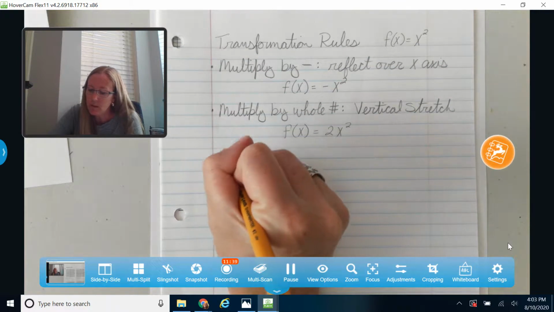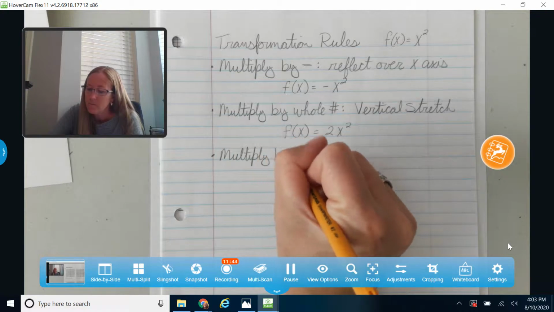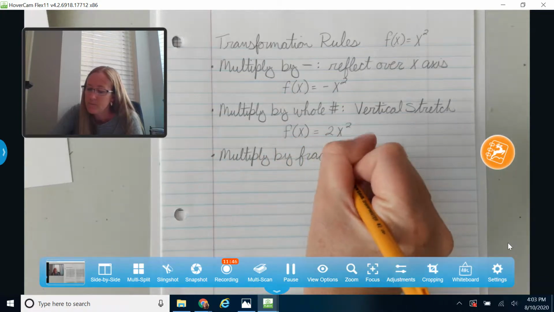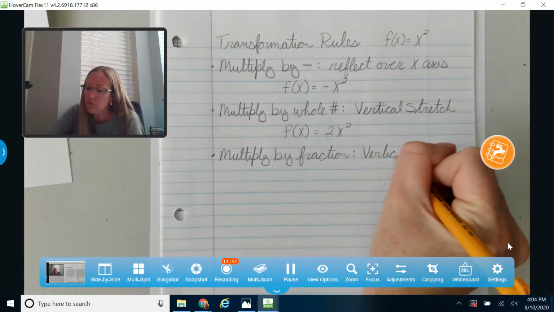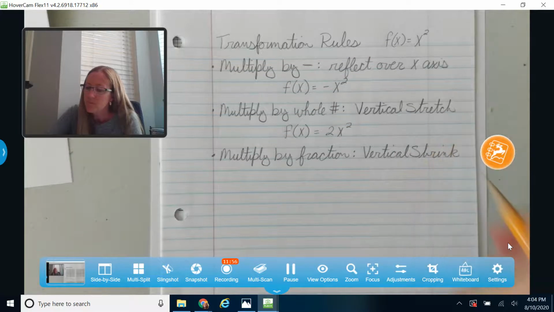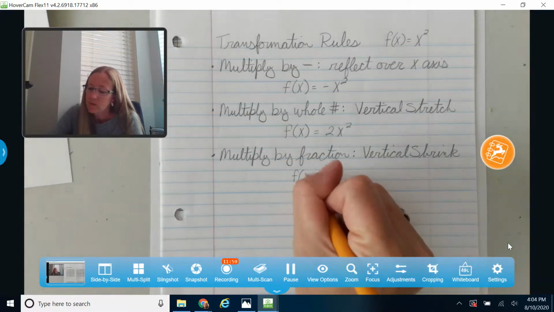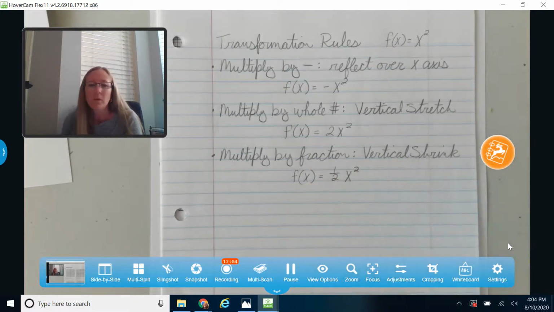Okay, very similarly, if I multiply by a fraction, that's going to cause a vertical shrink. And that looks like this. Okay, and same thing, that's just going to affect the vertical number. So if I was going over 2 up 4, I would go over 2 up 2. So I take half of that vertical number.